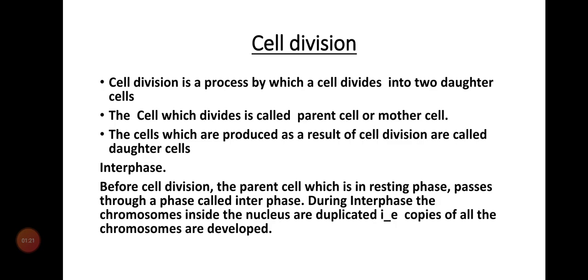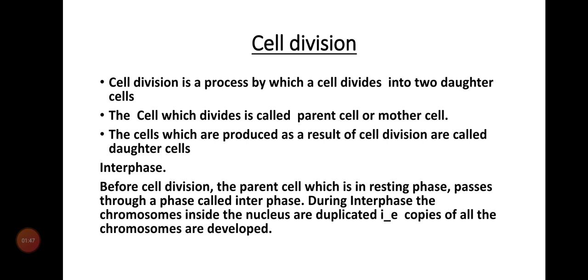What is cell division? Cell division is a process by which a cell divides into two daughter cells. Dear students, all of you should keep in mind that the cell which divides is called parent cell or mother cell. The cells which are produced as a result of cell division are called daughter cells.